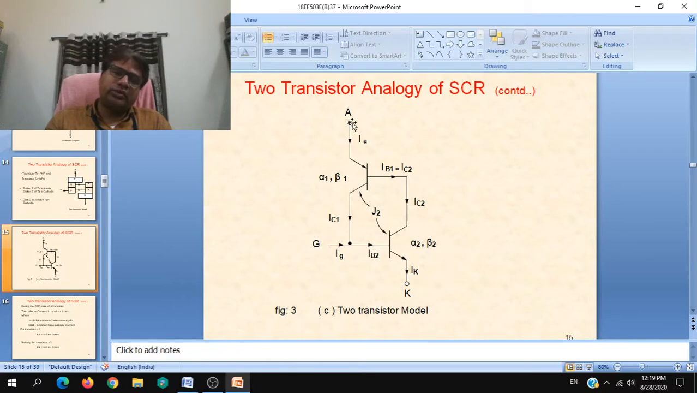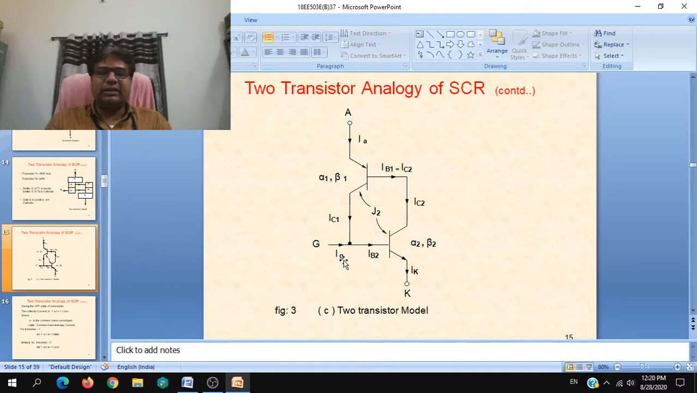Anode, cathode. So this is the PNP transistor. Emitter is shown with the arrow into it. Next, the NPN emitter is shown with the arrow out of it. And the individual gains are shown: alpha 1, beta 1, alpha 2, beta 2. And this comprises the J2 junction, that is your inner layers. This is the main thing which has to be broken.